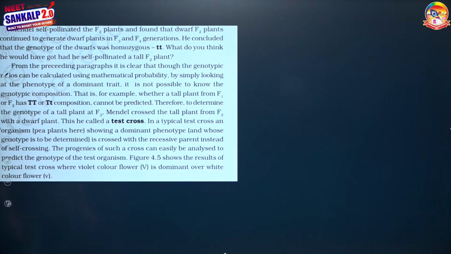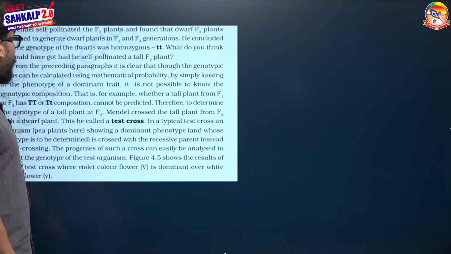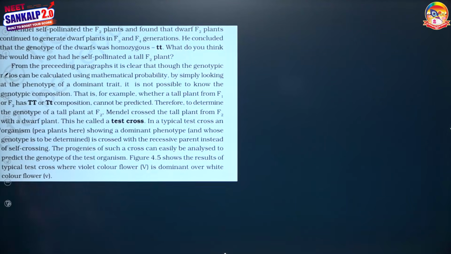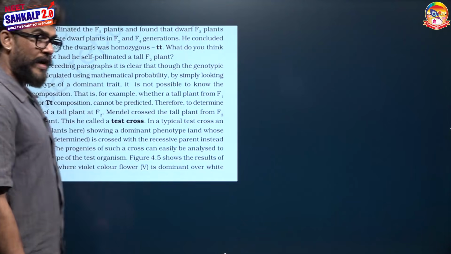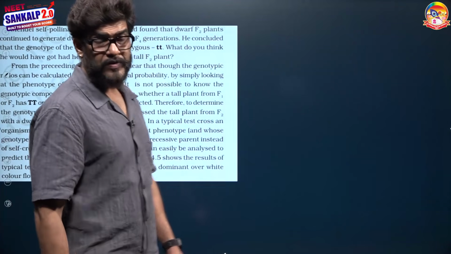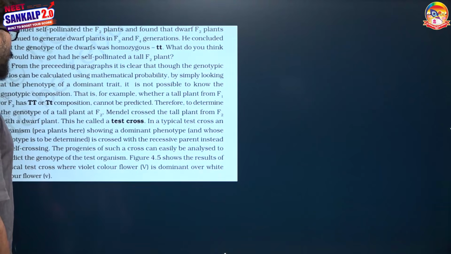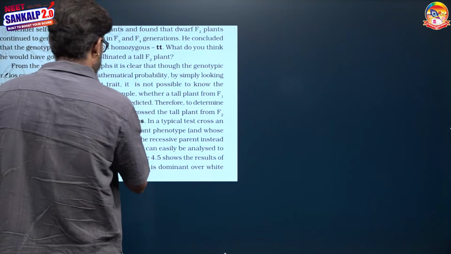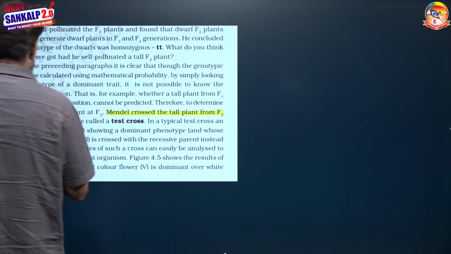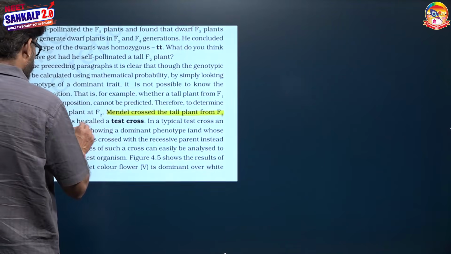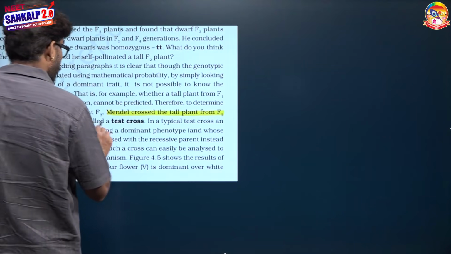What do you think he would have got when he self-pollinated the tall plant of the F2 generation? Yes, it is interesting. Pure line tall will give rise to tall, but the heterozygous tall will give rise to tall as well as dwarf both. Mendel crossed a tall plant of the F2 generation with a dwarf parental plant, which he called